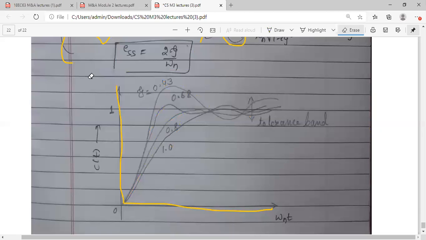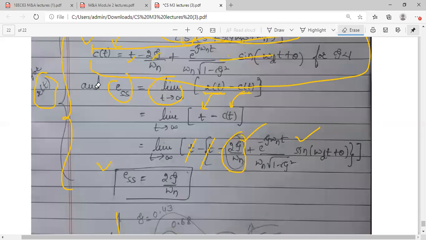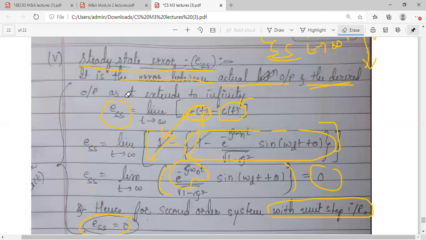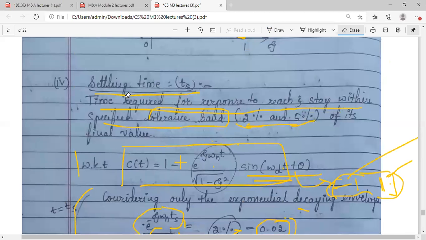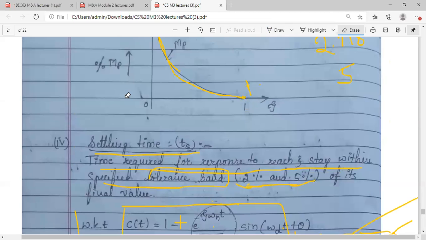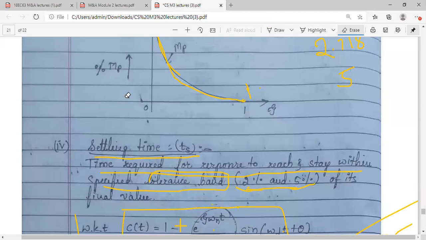Okay, hope you understood these 5 parameters. We have calculated rise time, we have calculated peak time, then we have calculated settling time and a maximum peak overshoot MP, and finally the steady state error. Regarding the errors, in the second half of this module, that is errors and steady state errors, we will be dealing in much more detail. But as for now, this much is enough for you.